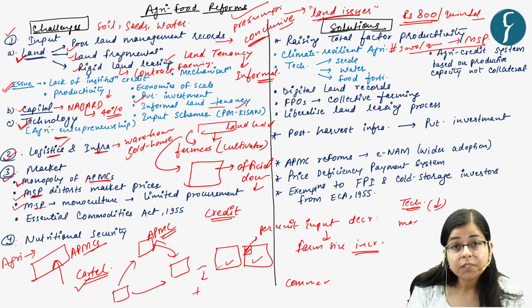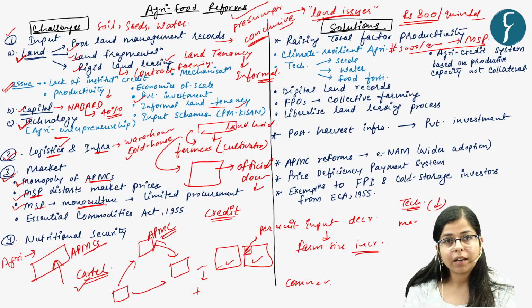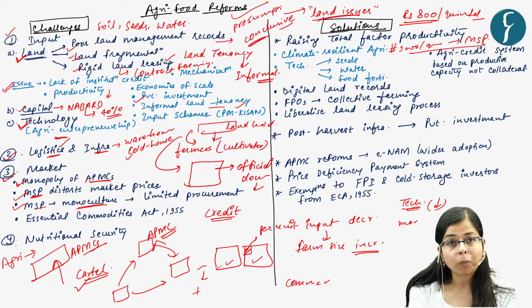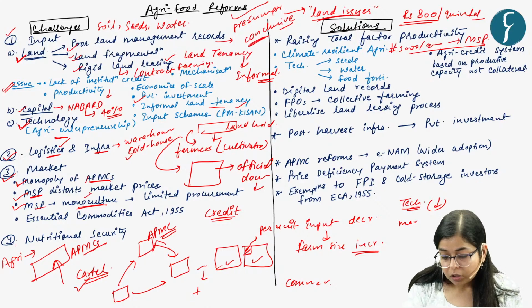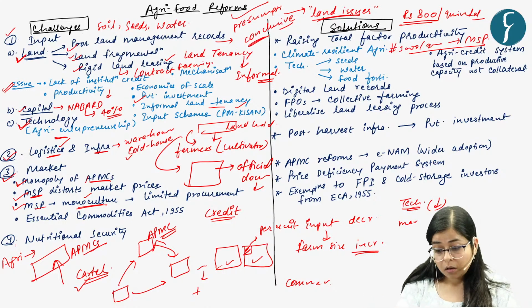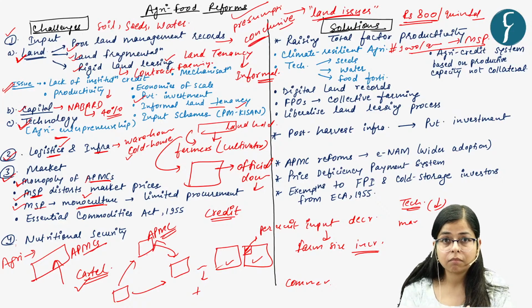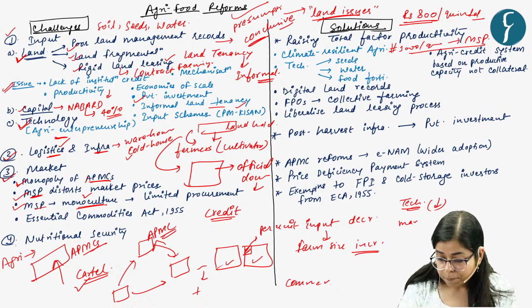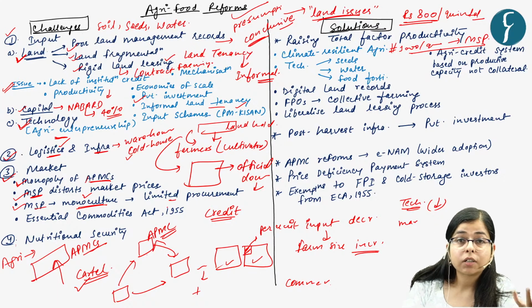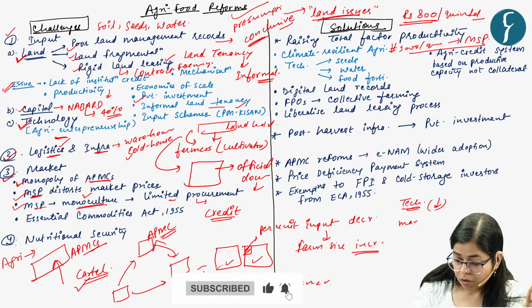Other thing is that, as we all know, MSP has promoted the culture of monoculture. It has promoted monoculture or monocropping. That is, because of procurement of certain crops like wheat and rice, some states have not diversified their agricultural production, and because of which crop diversification did not happen, and there is surplus production of certain crops, and there are certain other issues regarding MSP.